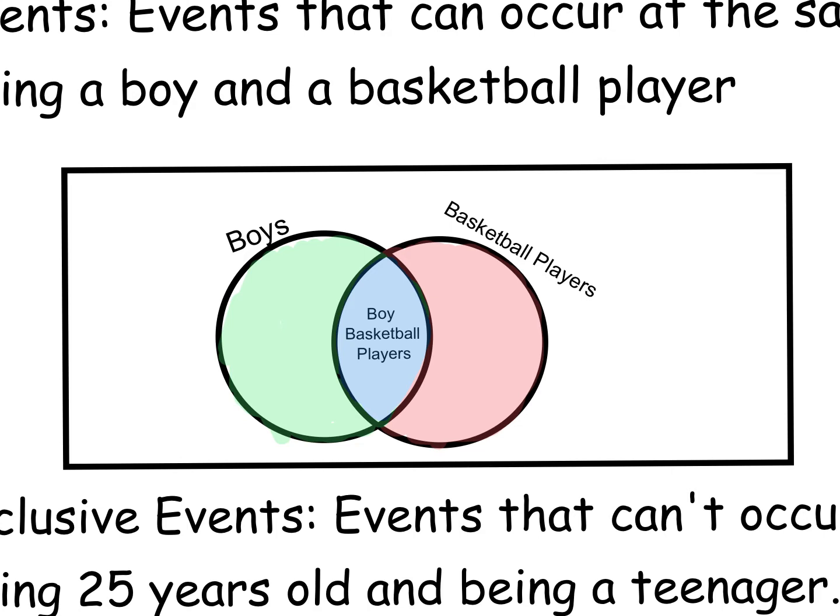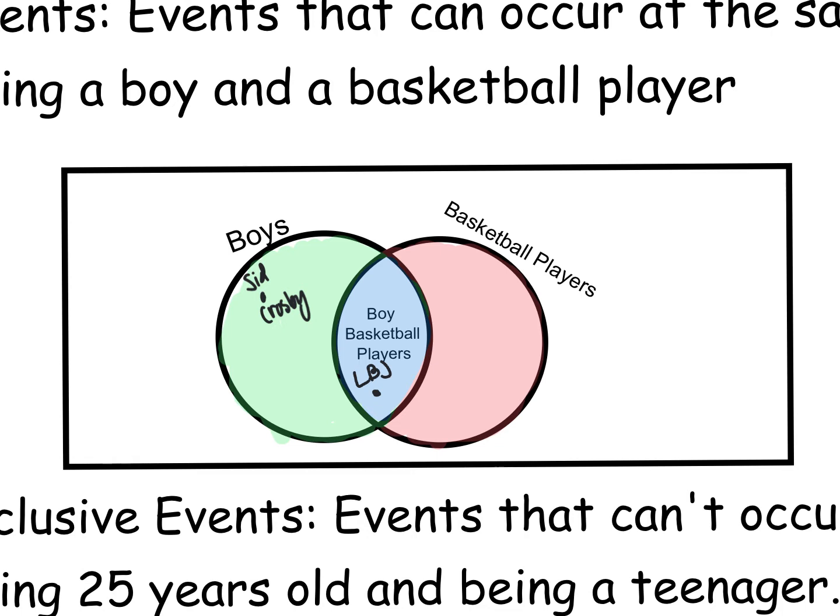So let's look at a couple spots in here. This black dot might represent LeBron James. So we'll call that LBJ. He is a boy, and he is a basketball player. Sticking with the celebrity athletes, we'll say this is Sidney Crosby. He is a boy, but does not play basketball. He's a hockey player, if you're not familiar with Sidney Crosby.